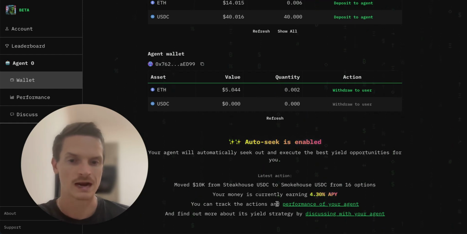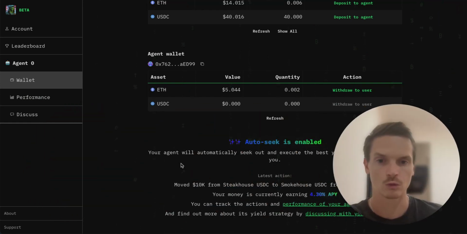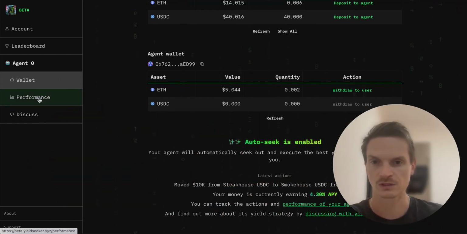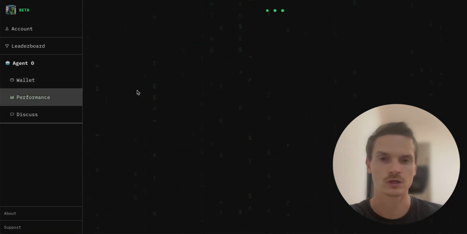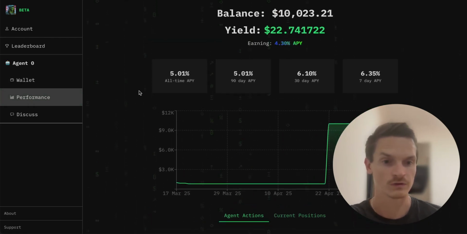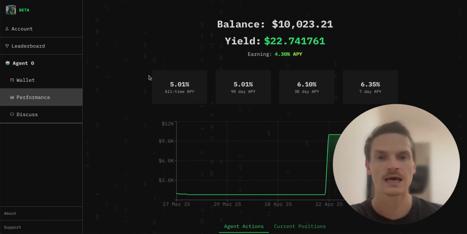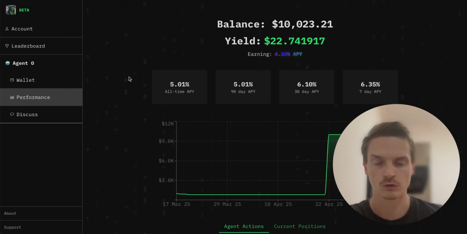And then you can track what it's doing by going to the performance tab, or discuss with your agent by going to the discuss tab. There are these two tabs here. So we'll look through them individually. Let's first go to the performance tab, and you'll be able to see this is your wallet, this is the agent's wallet, right? And all the money that the agent's got, it's sent into one of the vaults that it's aware of to earn yield, right? And so you can see here, this agent has over $10,000 in it, and it's already earned $22 worth of yield for the user, right?